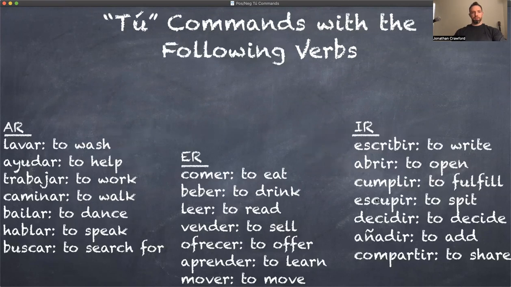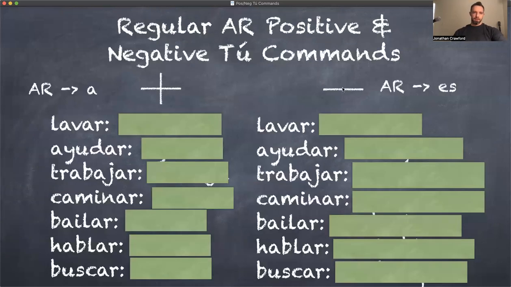In this video, we will be using the following verbs. So you can pause it and write these verb definitions down if you want, or perhaps you already know them, but these are the verbs we will be using. We will be talking about some AR verbs, some ER verbs, and some IR verbs. Okay, on this side, we will have positive commands, and on this side, we will have negative commands.